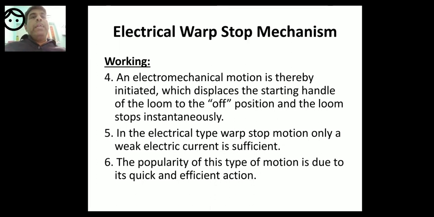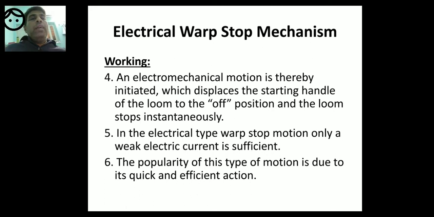So as I said, when the electrical circuit is closed, the electrical signals will move the starting handle of the loom to the off position. Off position means switch off, like a cell phone. So off position, and the loom stops instantaneously.